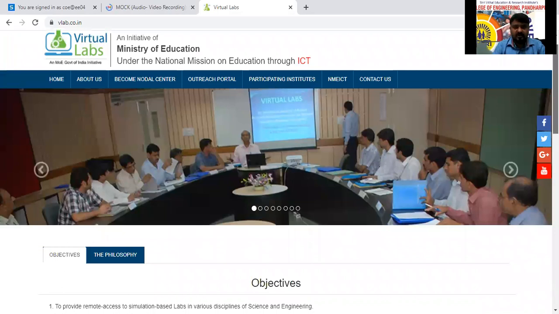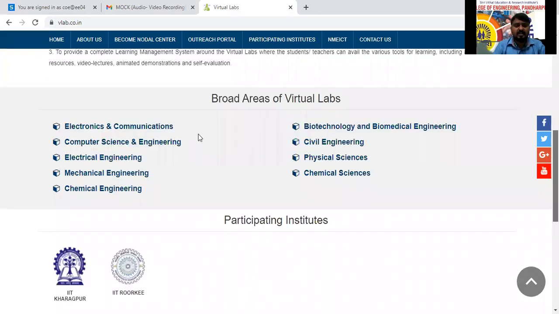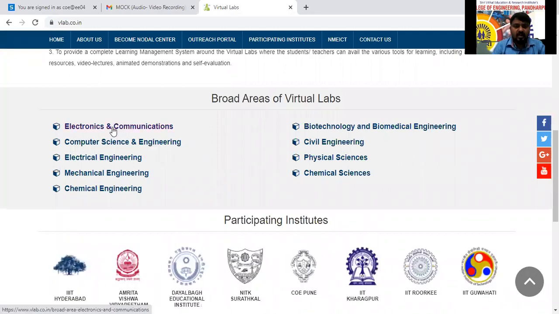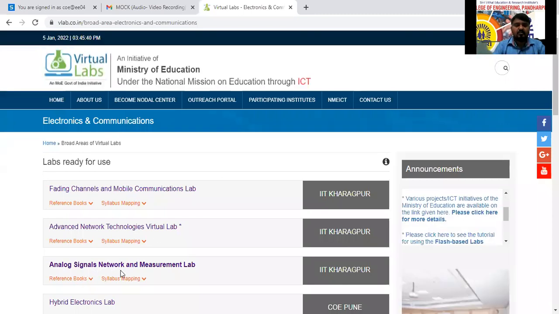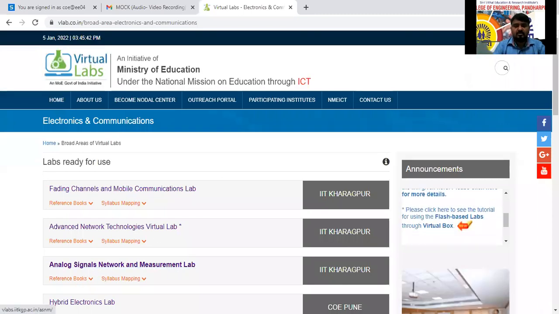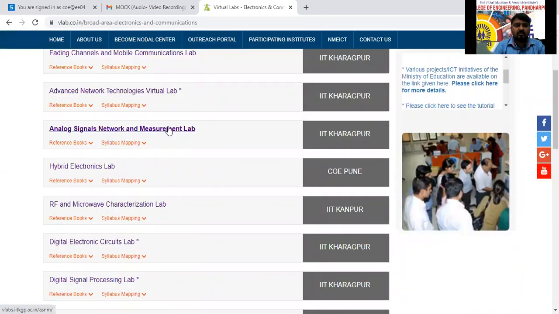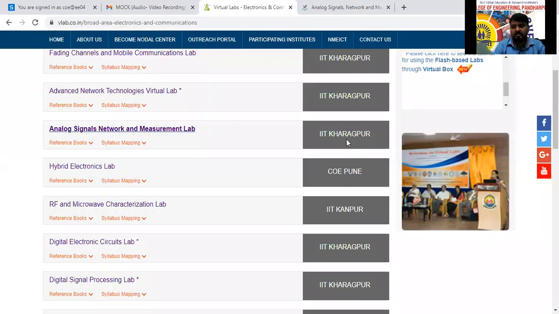I'm telling this many times. Here broad areas of virtual labs are there. The subject actually belongs to ENTC, so I will consider electronics and communication. I will click on that one. Here analog signals, network and measurement lab are there. So search the subject name here. Measurement lab is there. I'll click on the measurement lab. In this, the window will open. This one is designed by IIT Kharagpur.